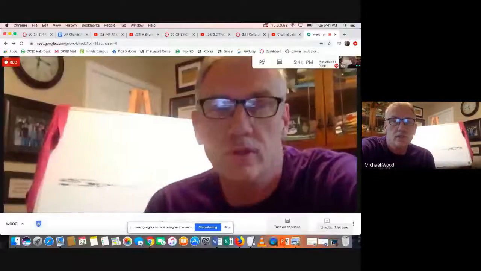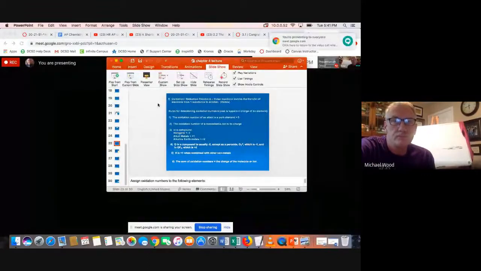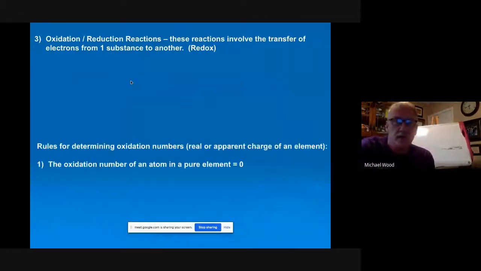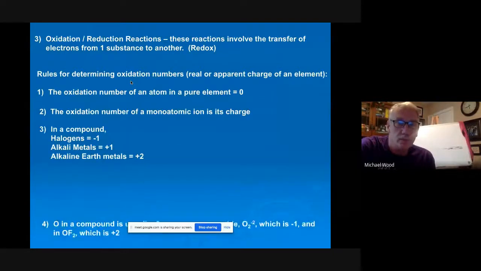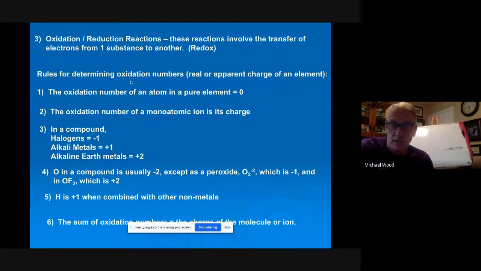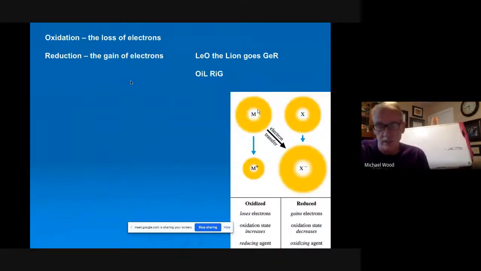We were talking about oxidation reduction and oxidation reduction numbers. So here we go. Again, we're getting closer to done with chapter 4. Okay, so we went over this slide, and I gave you a few more that I want to go over with you guys just to check doing oxidation numbers. Okay, so then here is the next slide.